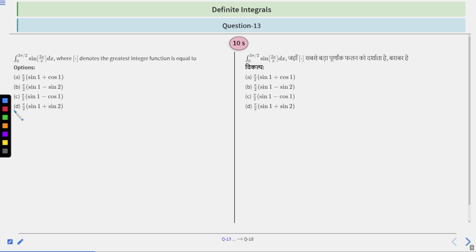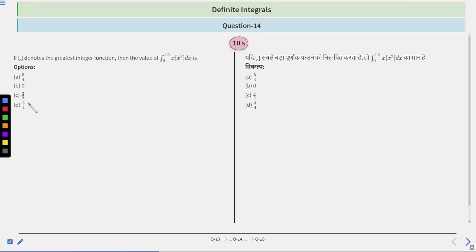Now let's move to the next question. Question number 14, which says that if this box denotes the greatest integer function, then the value of the integral from 0 to 1.5 of x times the greatest integer function of x squared dx is.